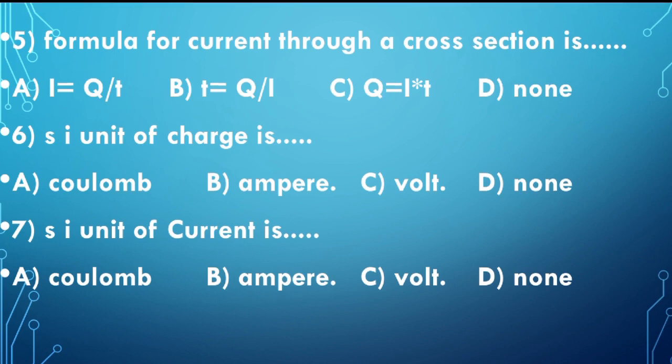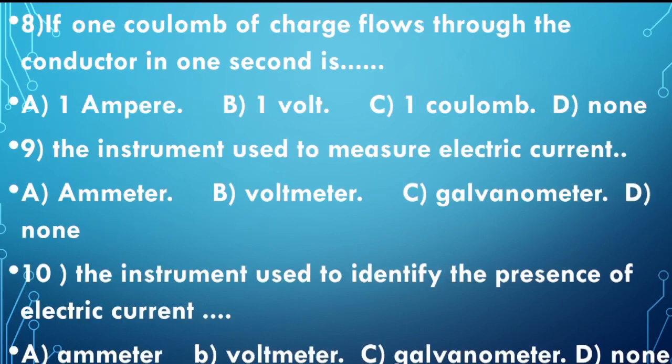So therefore, the SI unit of electric current is ampere. So therefore, you need to choose the B option. The B option is correct, ampere. Okay, children. Now we'll move on to the eighth one.